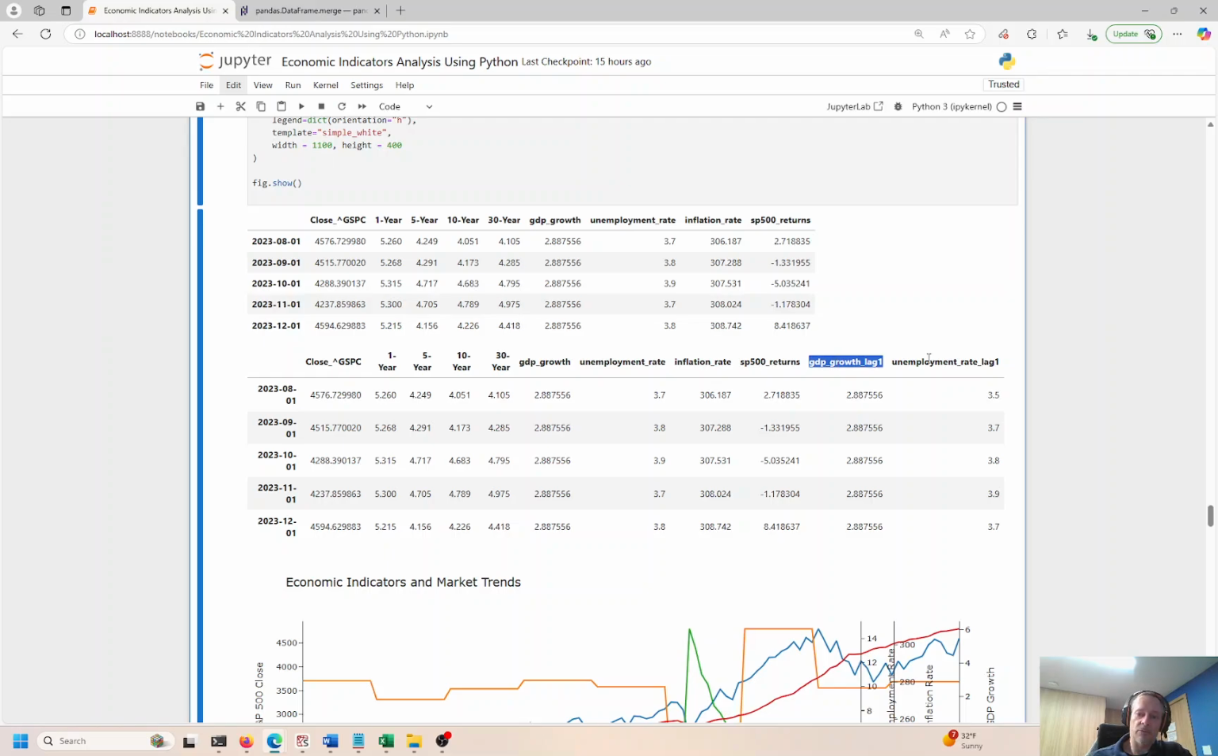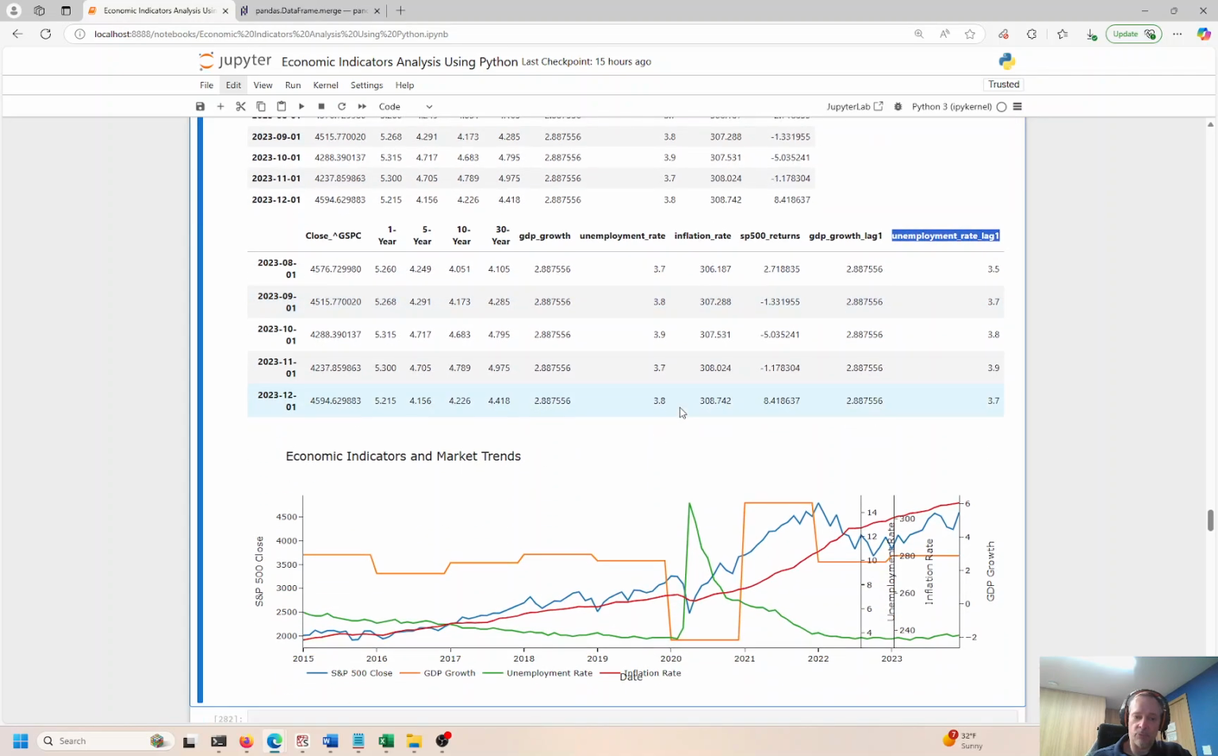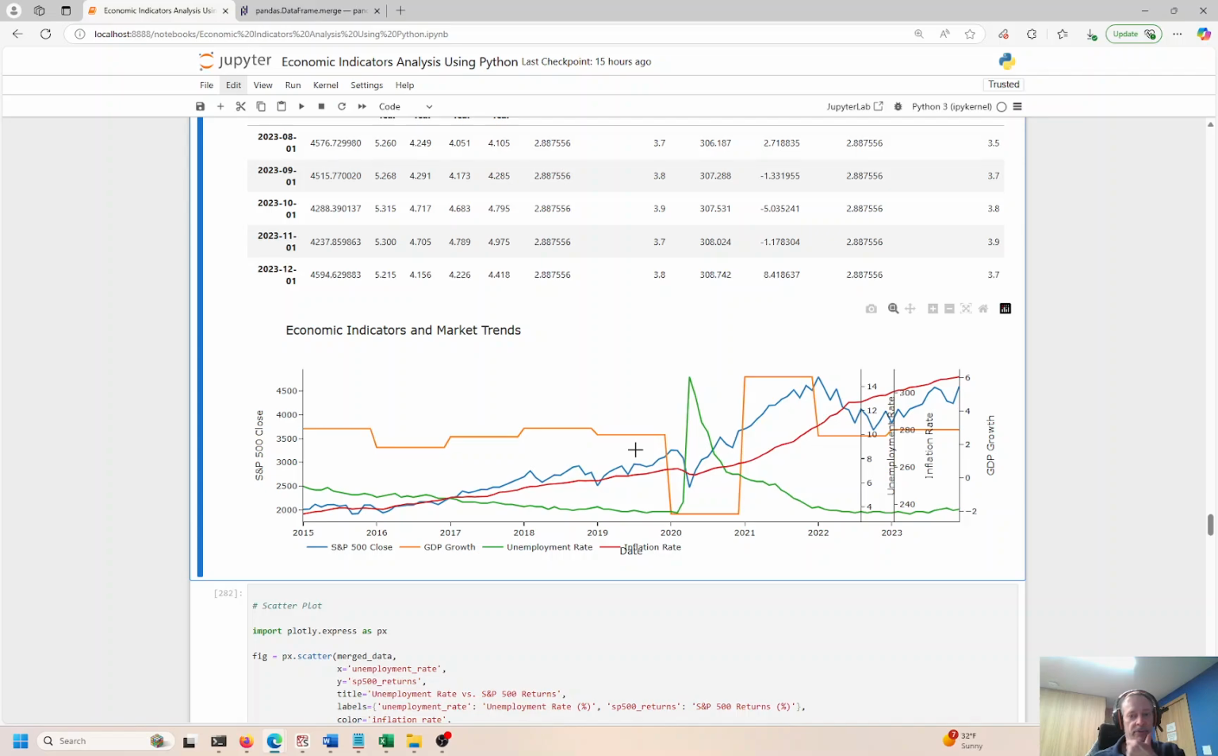GDP growth lag 1 and unemployment growth lag 1, and then we plot everything and we get this really cool looking chart over here. So anything that's orange, anything that you click on, it will disappear, and you click again, it comes back. Oh, here it is down here. So this is the inflation rate, the red line. This is GDP growth. Okay, click, it disappears, click, it comes back. This is the S&P 500. Here is the unemployment rate, spikes up during COVID, right after 2020. Unemployment was off the charts.